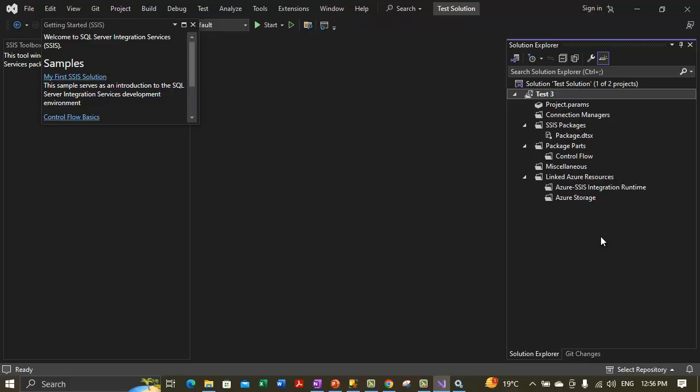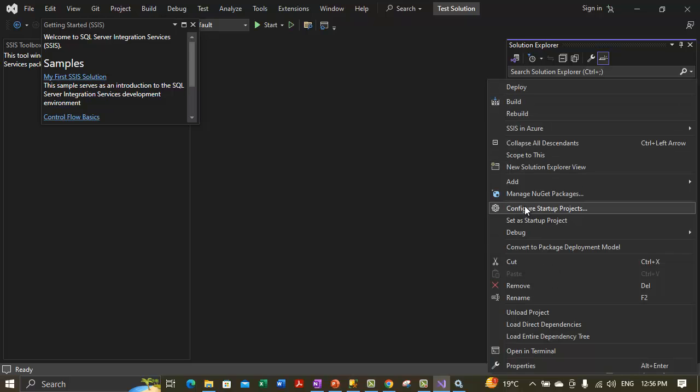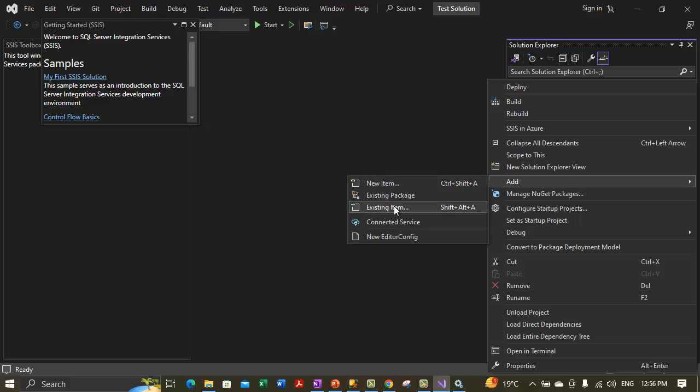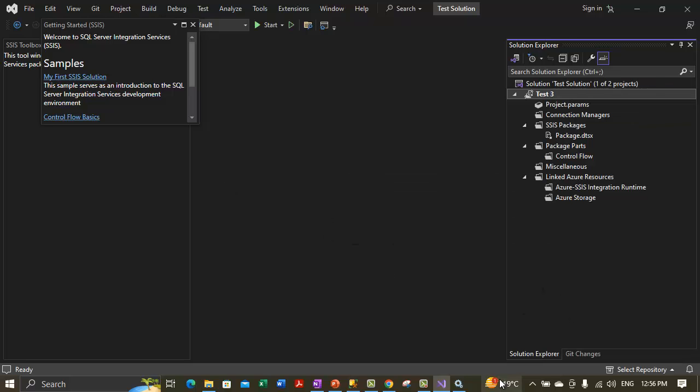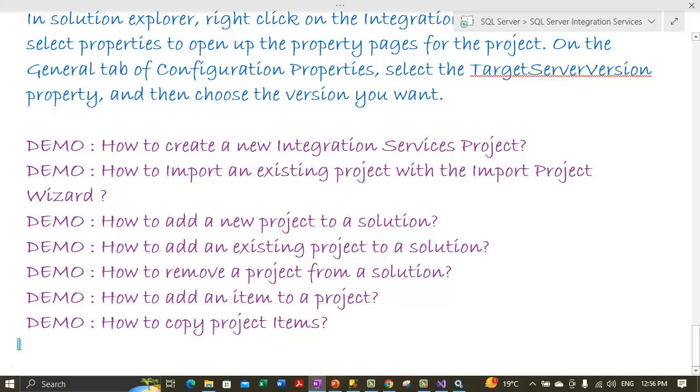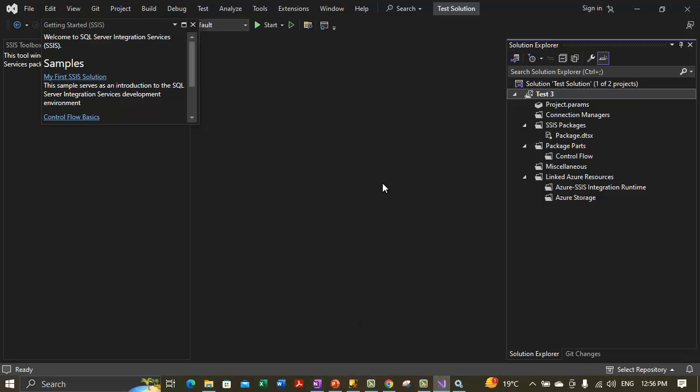For now we are just keeping it like this. We are not importing anything, but this is the procedure to add any new items. By right clicking and selecting add new item, or an existing item can be added from here. Now this demo is done, how to add an item to a project. Now let's cover the last demo, which is how you can copy the project items.